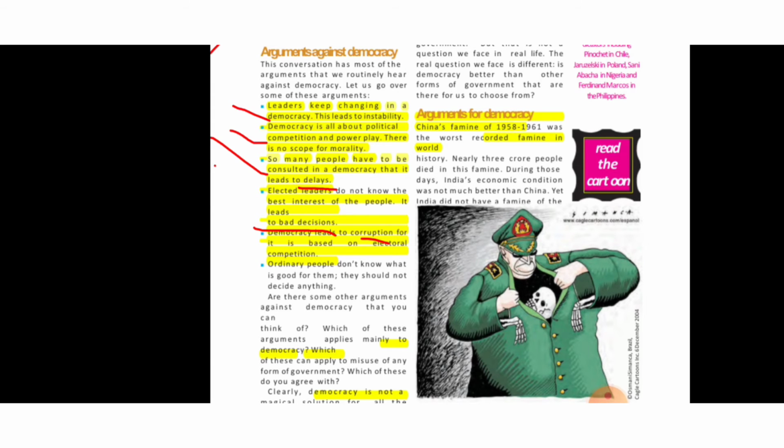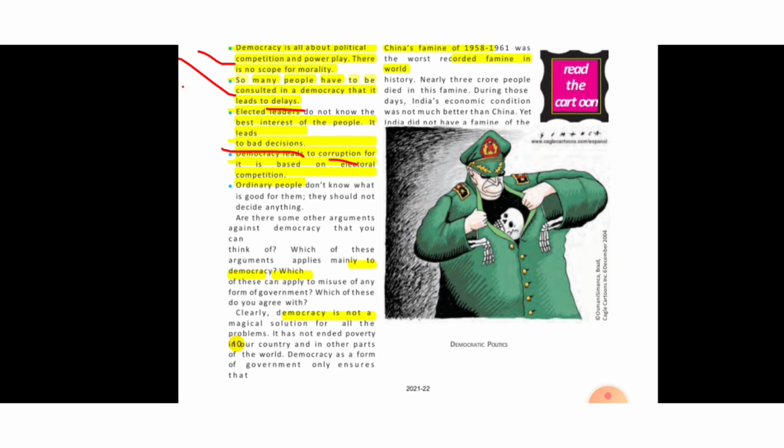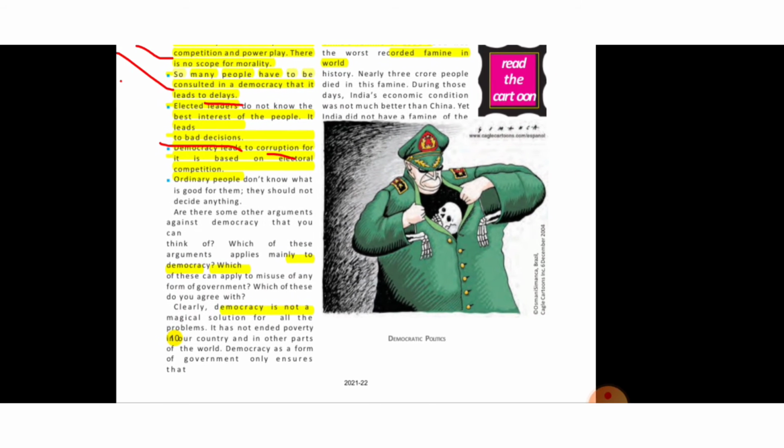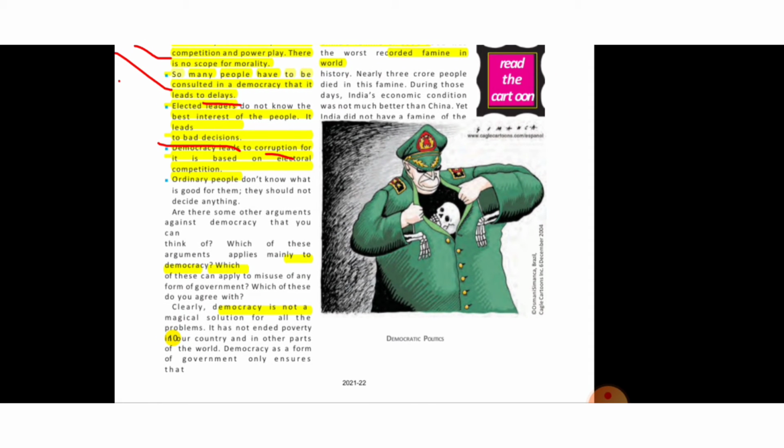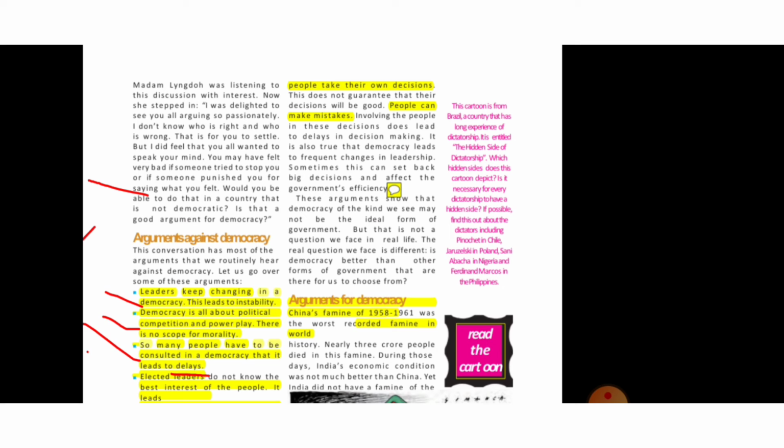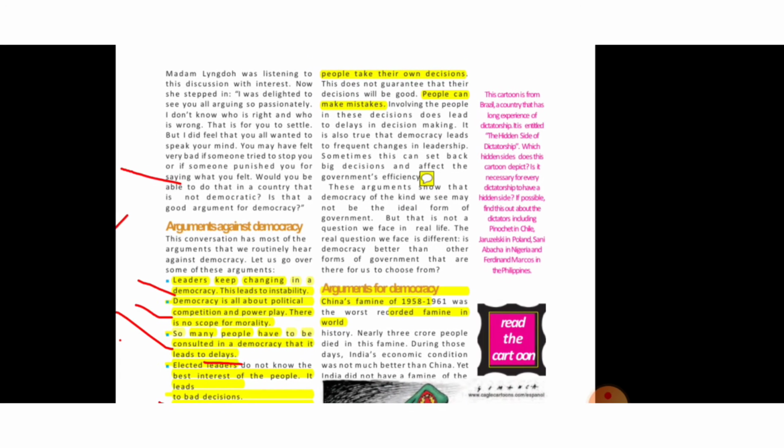And so clearly, democracy is not a magical solution for all the problems. It has not ended poverty in our country and in other parts of the world. Democracy as a form of government only ensures that people take their own decisions. This doesn't guarantee that the decisions will be good. People can make mistakes.